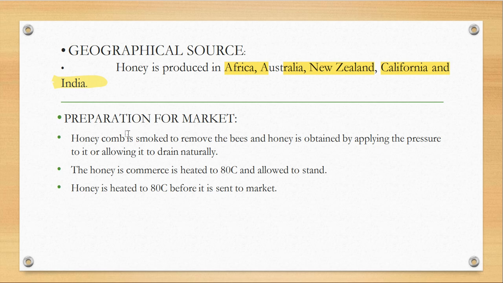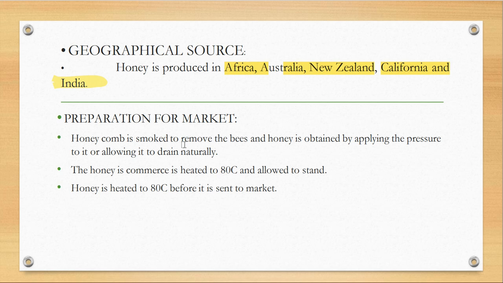What is the preparation? You have seen that on a tree or in the corners of walls, there is a honeycomb, so that is smoked. The smoke is made near it to remove the bees, and the honey is obtained by applying pressure and allowing it to drain naturally.